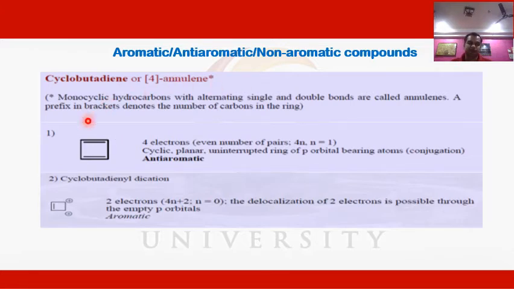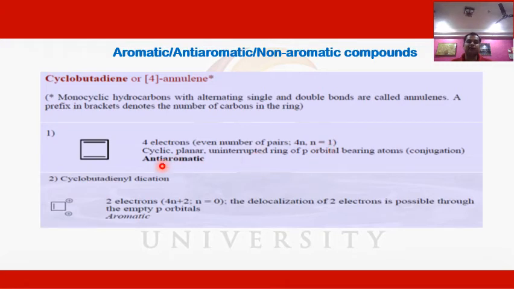Now let us take the example of cyclobutadiene. In this case, we can see that it is cyclic in nature and it also consists of two pi bonds. Two pi bonds mean it has four pi electrons. So it does not follow the 4n plus 2 pi electron rule, but instead it follows the 4n rule, which is mainly used for anti-aromatic compounds. Because we have four pi electrons due to the presence of two pi bonds, these four pi electrons are a multiple of four. We get the value n is equal to 1.